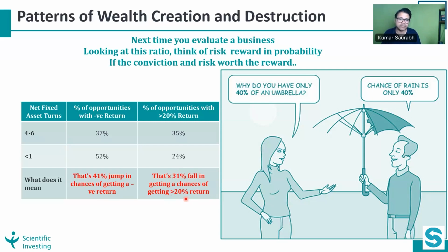Now, how I use it is, I use multiple such metrics, and when you combine multiple such metrics, the multiplicative impact on getting a negative return or generating more than 20% returns becomes much higher. So if I get a company where I see all the 5 signs are bad, it's an indication that, compared to a general investment, here I need lots and lots of caution. The valuation has to be extra attractive, with an extra margin of safety, because my generic probability says that here my chances to win are very low and chances to lose are very high. So this was one metric.